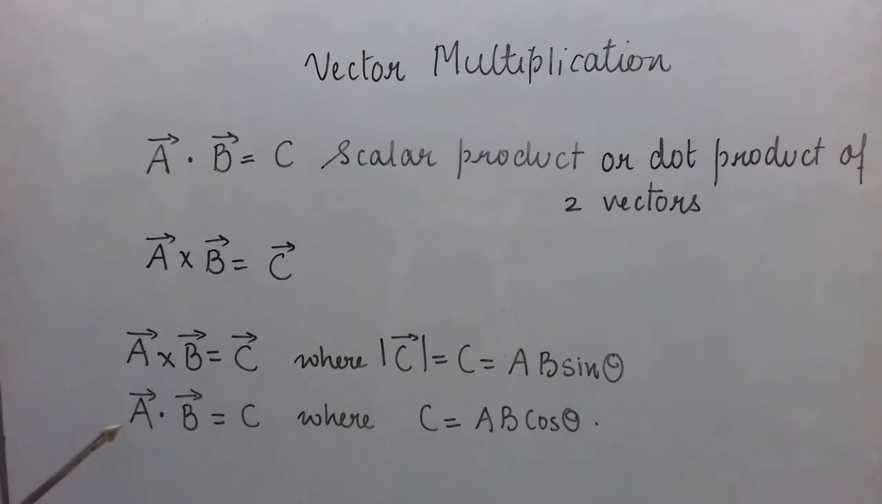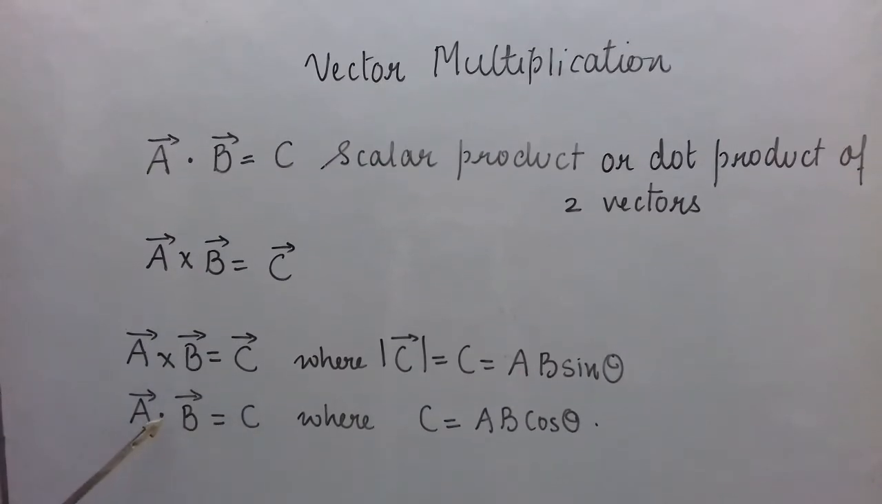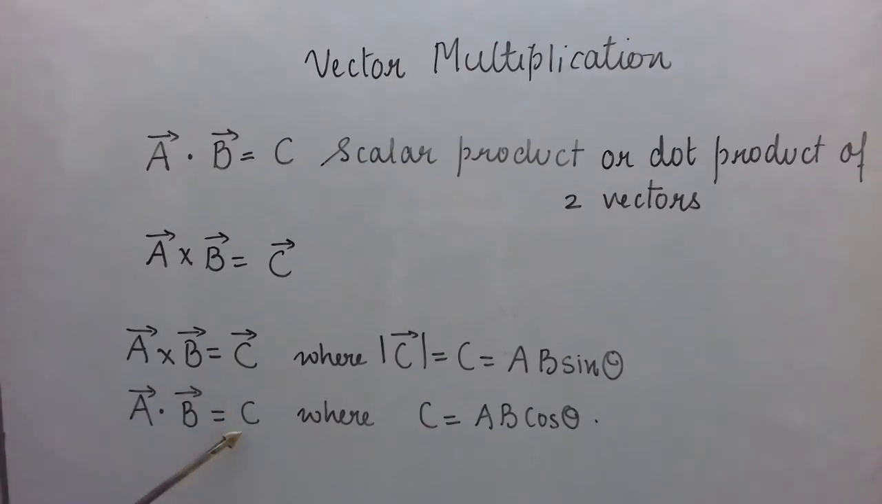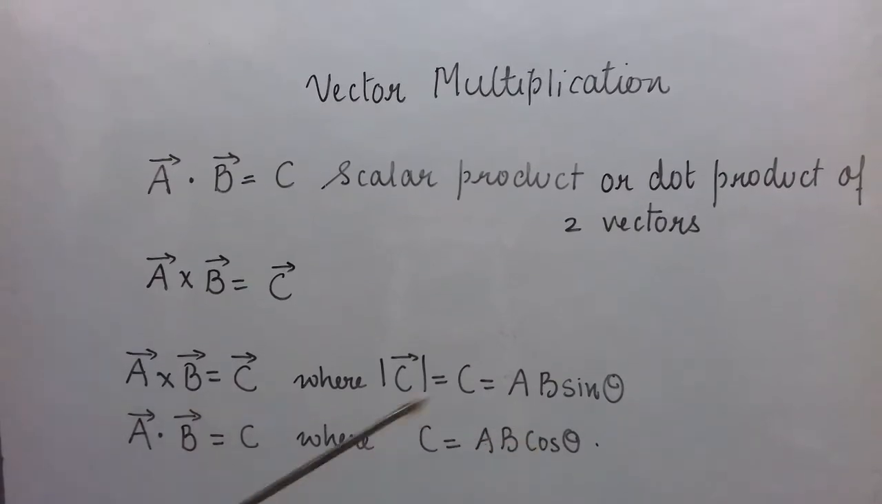So A bar dot B bar is C. So C is a dot product or scalar product of two vectors. It is a scalar quantity. It has only magnitude and the magnitude is AB cos theta.